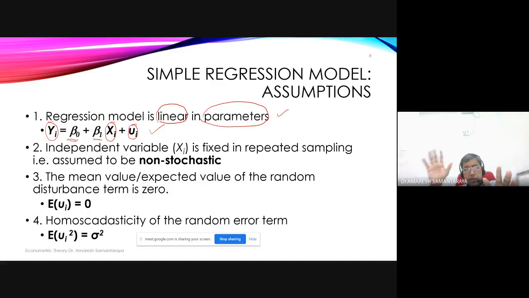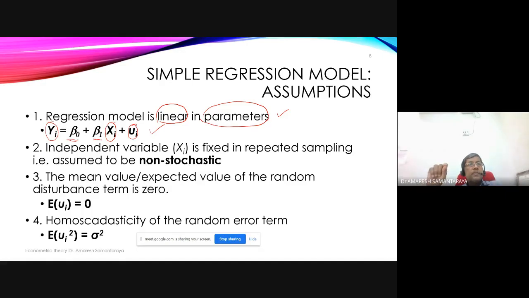Okay, when I go to that, I'll discuss that. Basically, that assumption says there should be adequate variability in X. So there is a possibility of confusion between this assumption and that assumption, which is why I'm emphasizing its relevance. This assumption suggests that the independent variables are fixed in repeated sampling.